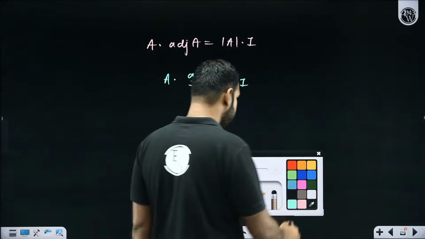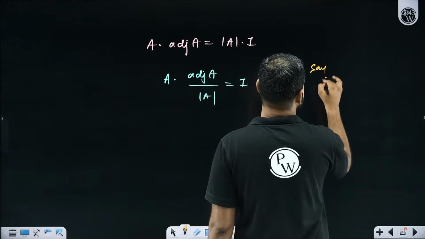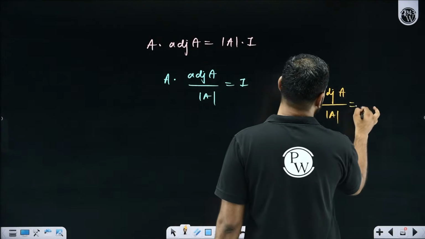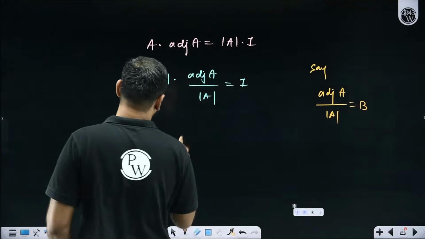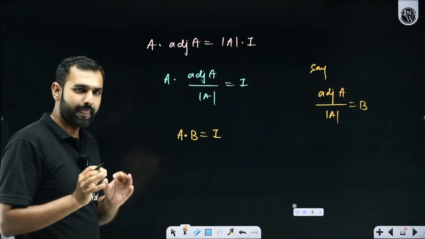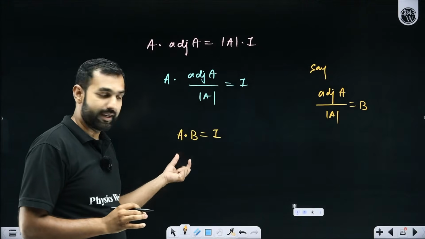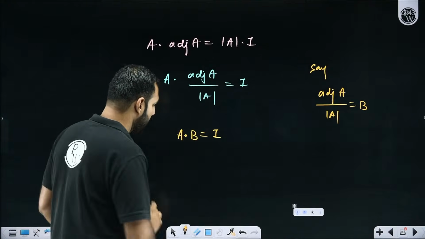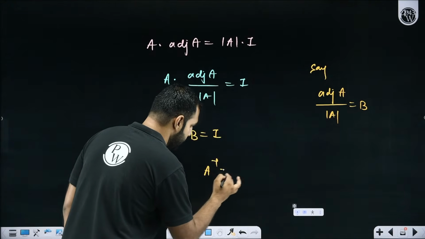Just to keep things simple, call adjoint of A divided by determinant of A as B. So A dot B is I. When two matrices are multiplied and their product is an identity matrix, they are inverses of each other. So will I not say that A inverse is B?